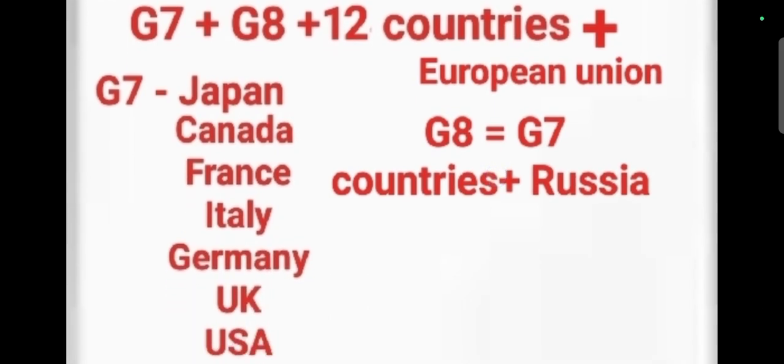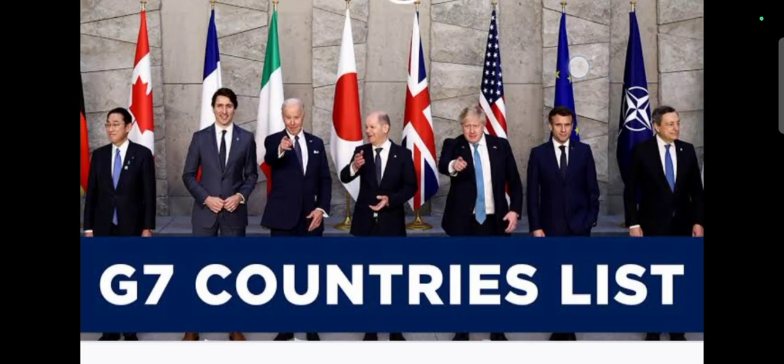Here, the G7 countries are Japan, Canada, France, Italy, Germany, UK, USA. These are the G7 countries. It became the G8 in the year 1998, when Russia was added to the G7.